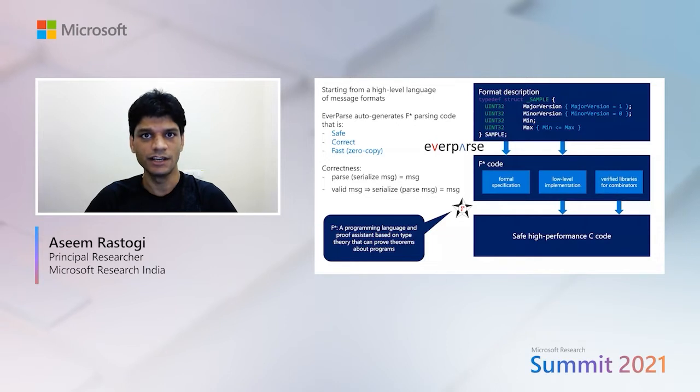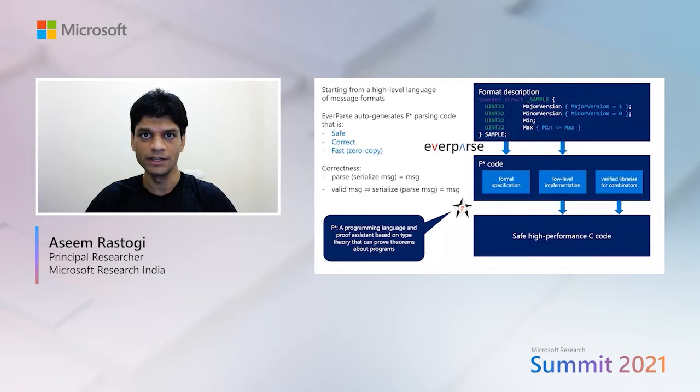The F-star code that EverParse emits, containing the formal specifications and low-level parser implementations, is mathematically proven to be safe, functionally correct, and secure. Safety means that the code is free of any low-level memory errors, such as buffer overflows, use after free, and null pointer exceptions. It also means that the code is free of any integer arithmetic overflows and underflows. As I said, the code is also proven to be functionally correct and secure as per its specifications.